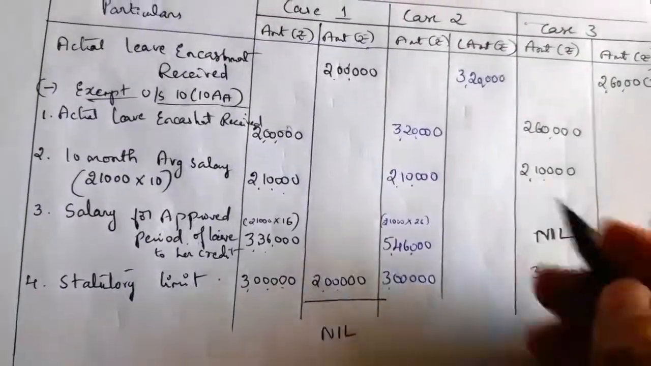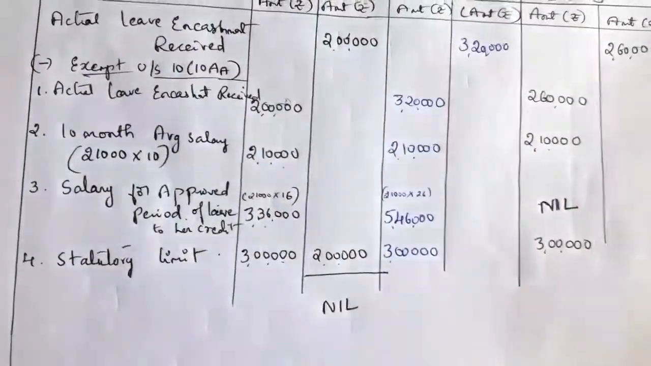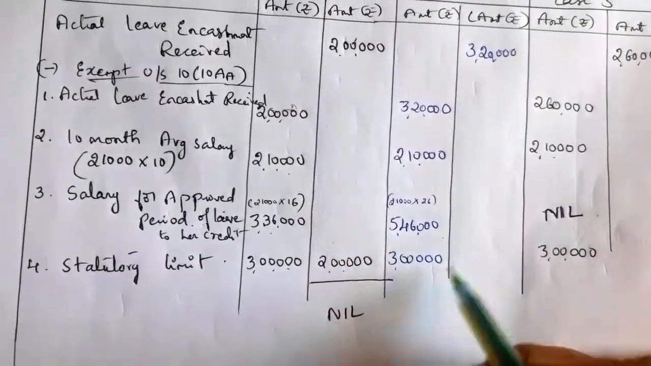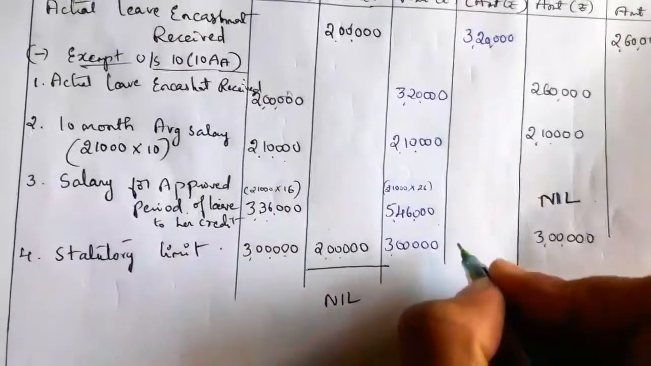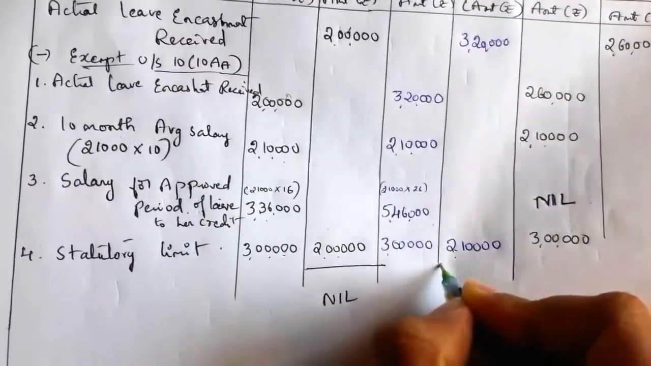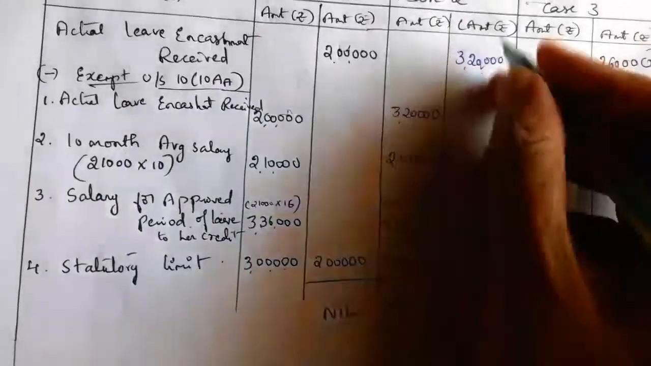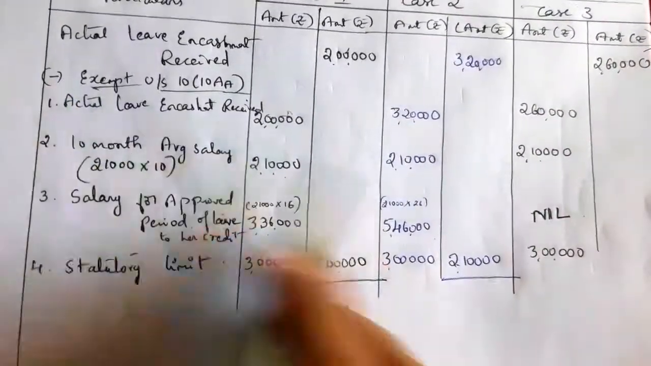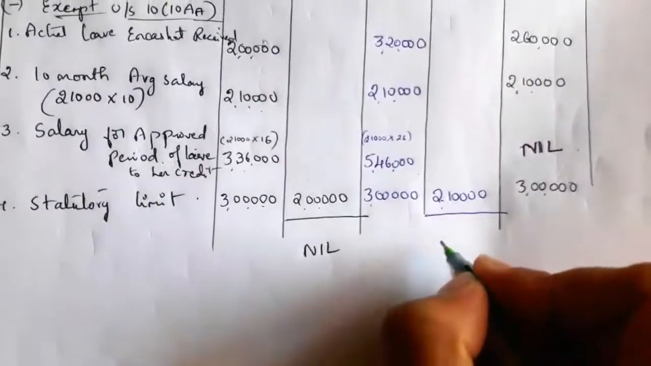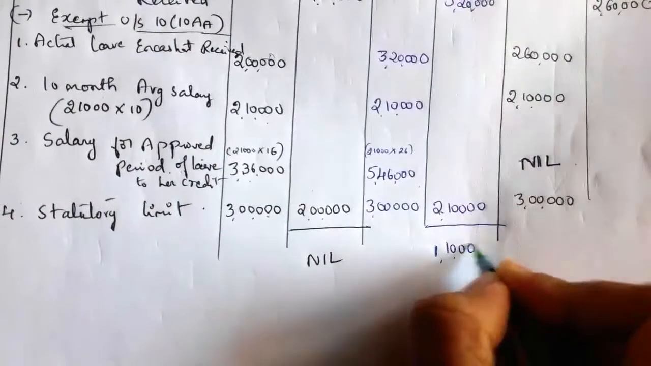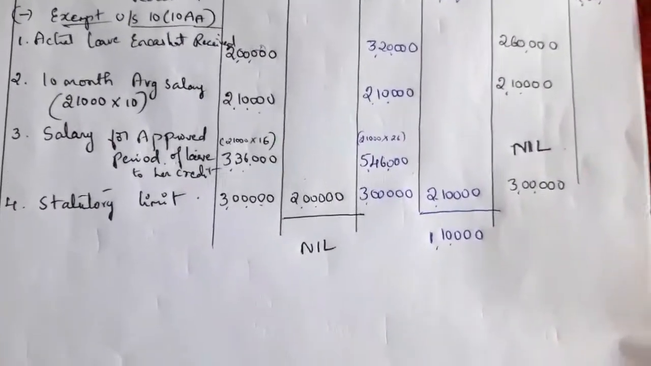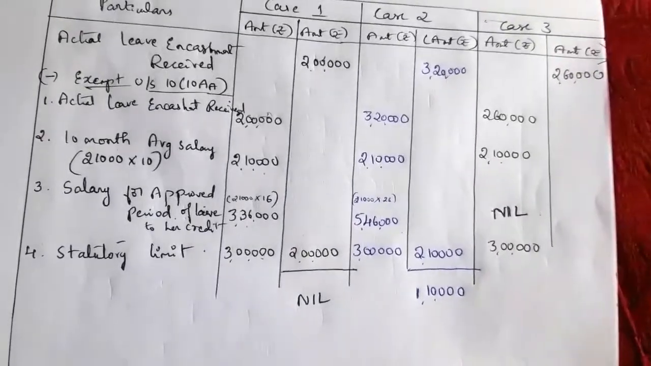Next, in case 2, whichever is least. The values are 3,20,000, 2,10,000, 5,46,000 and 3 lakh. In that, the least value is 2,10,000. So if you deduct from 3,20,000 the exemption up to 2,10,000, the balance is 1,10,000, which is taxable earned leave. She has to pay tax on this 1,10,000 earned leave encashment received.